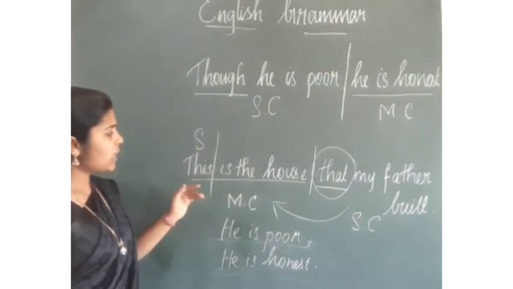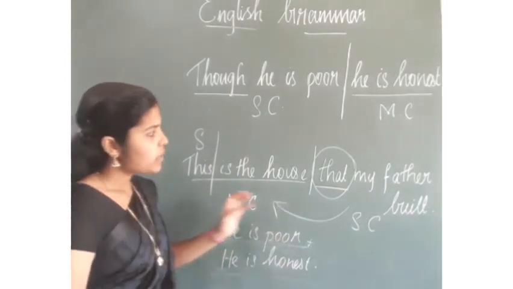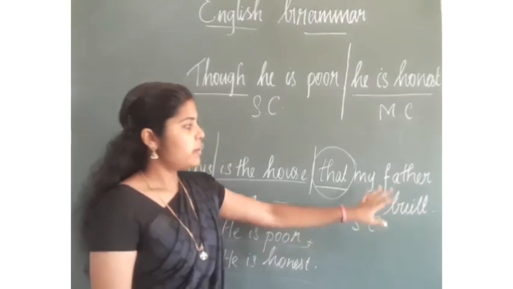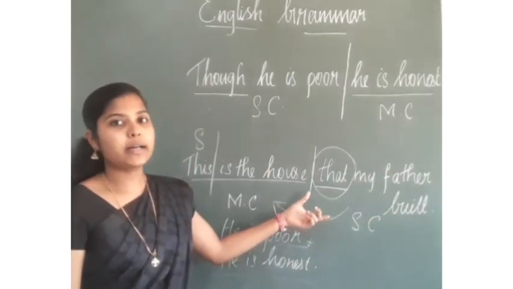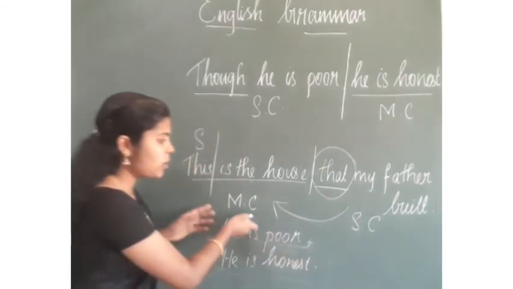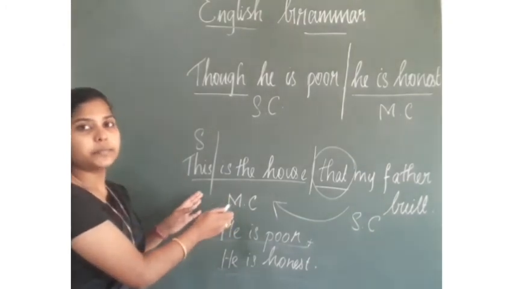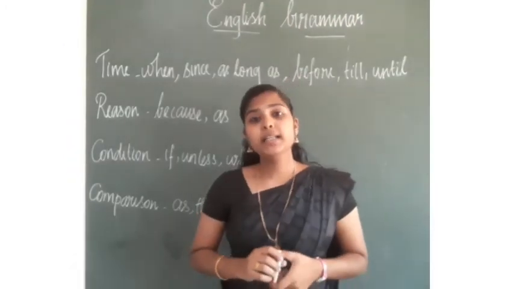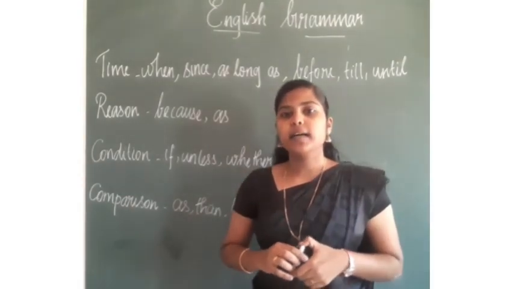In the same way, this is the house, the main clause, my father built. So, these two are combined by the subordinating conjunction that. So, this is completely depending on the main clause. Is that clear? So, to connect two clauses, we are using subordinating conjunctions.